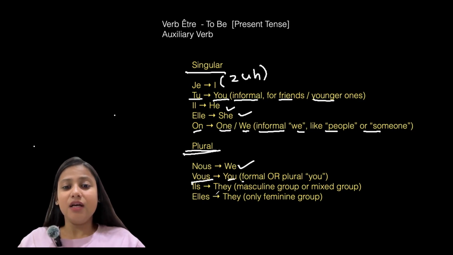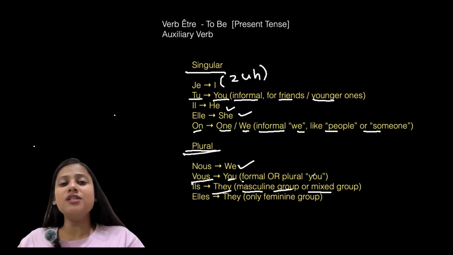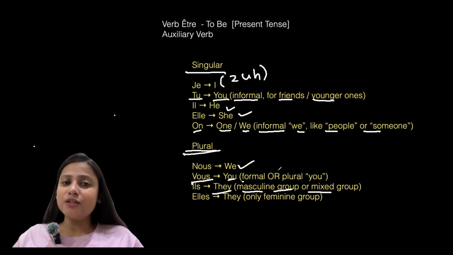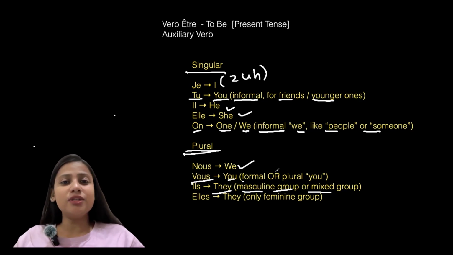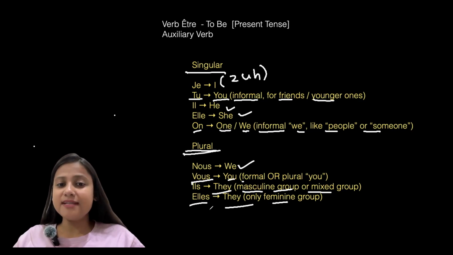Il and elle. Now, il is for they, but masculine group. Masculine group or mixed group. What do you mean by mixed group? Mixed group means when there's a group of girls and boys both. Suppose it is a group of 10 girls and 2 boys or 5 boys, so this is a mixed group. Now this mixed group will be considered as they, like il. And what about elle? Elle means feminine group. Group of girls only is considered as elle.